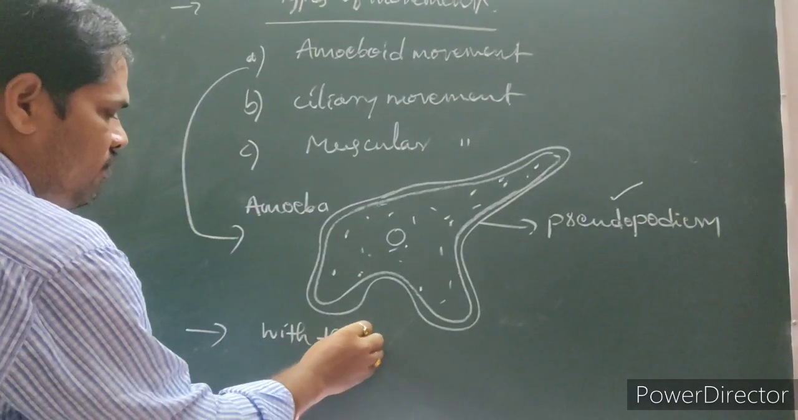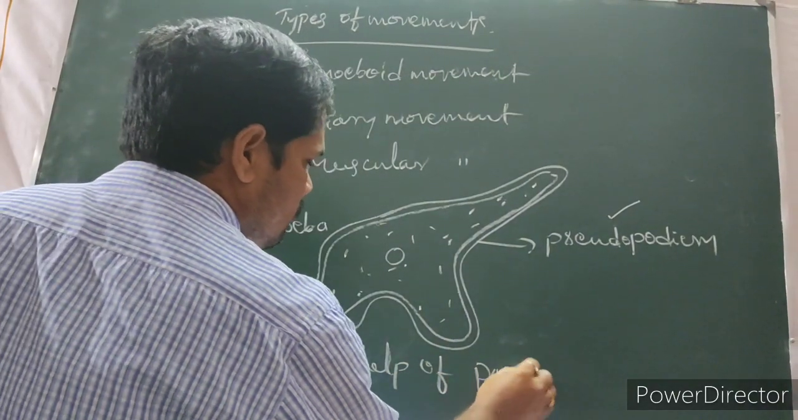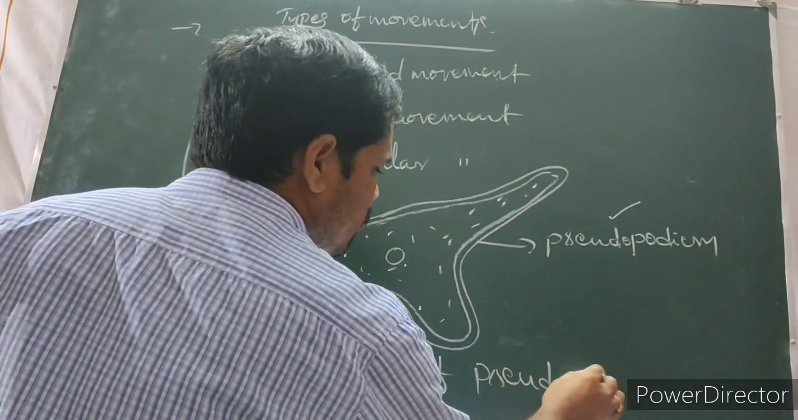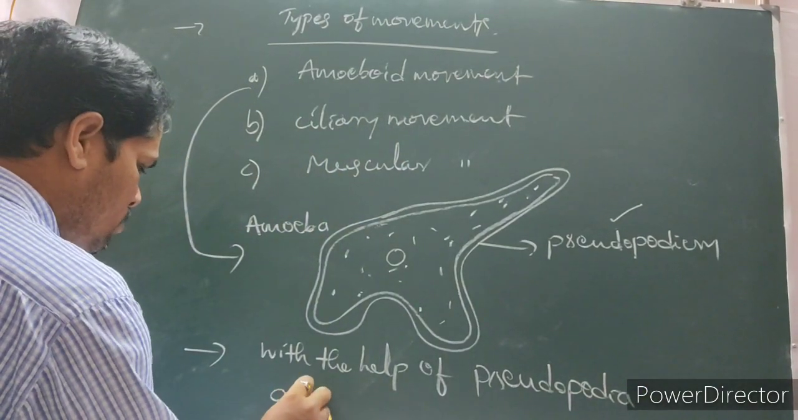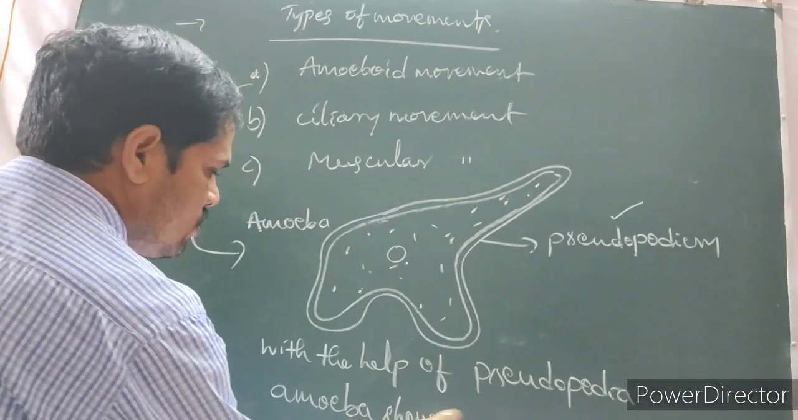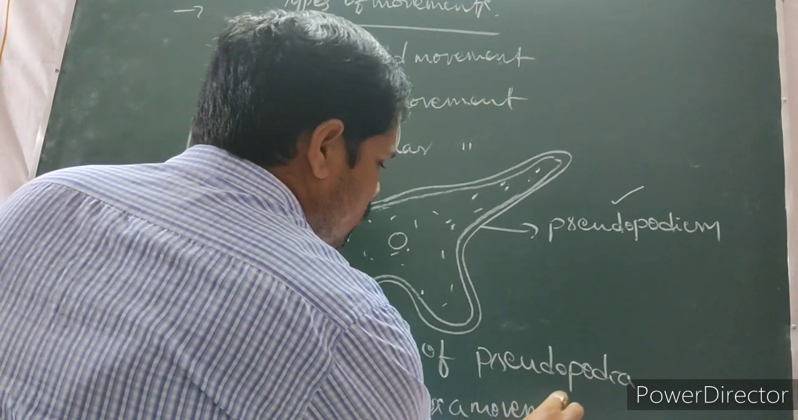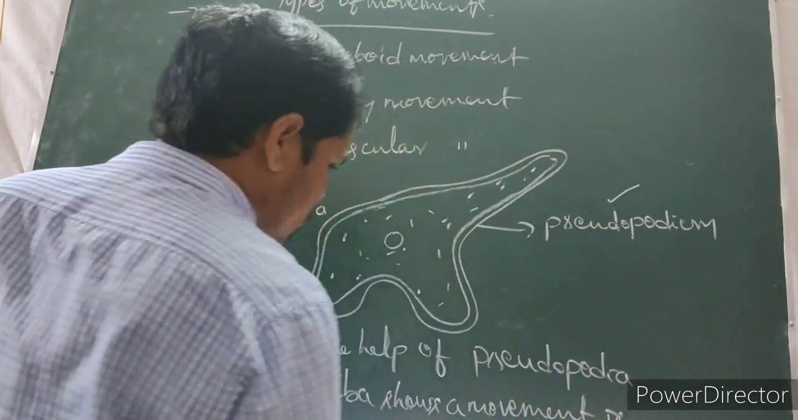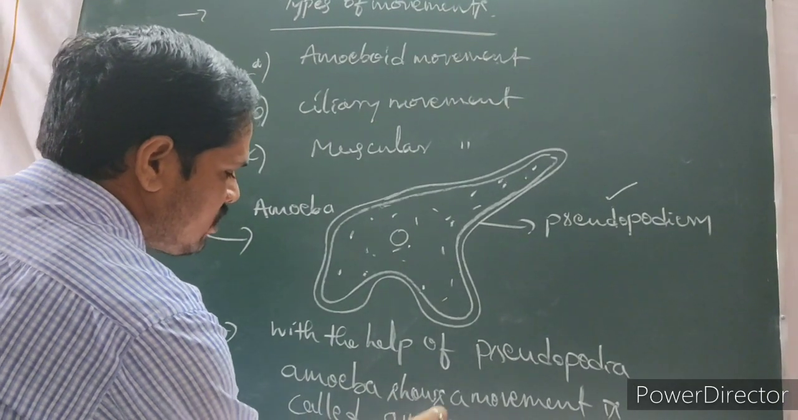So, with the help of pseudopodia, amoeba shows a movement that is called amoeboid movement.